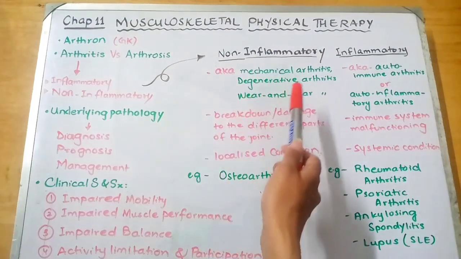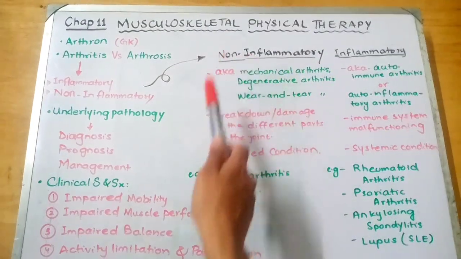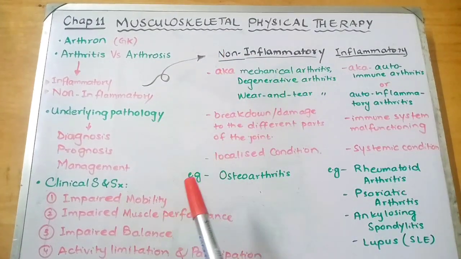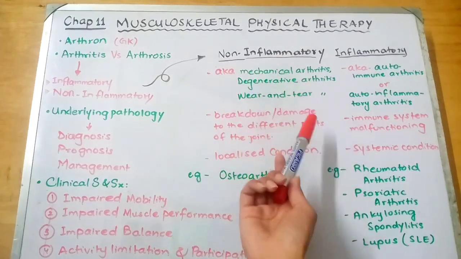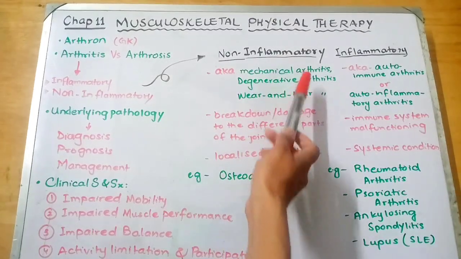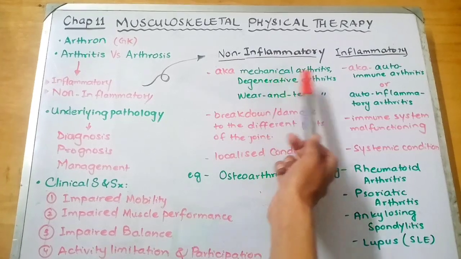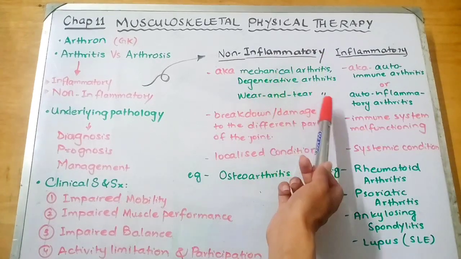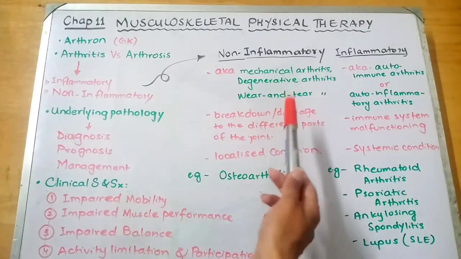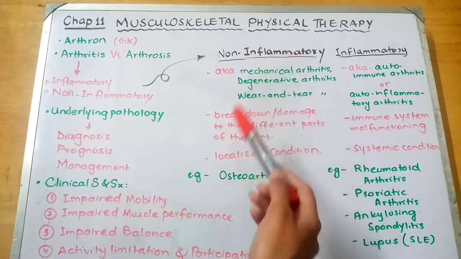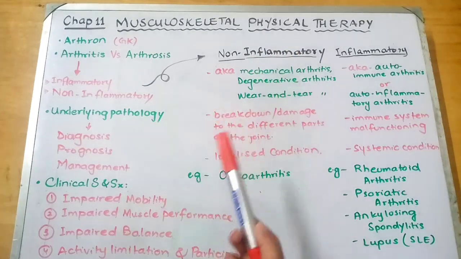So now let's dive into its types. The first one is non-inflammatory arthritis. This is basically a group of conditions which is also known as mechanical arthritis, degenerative arthritis or wear and tear arthritis. Basically these names make this condition seem very simple but actually they are very complex.